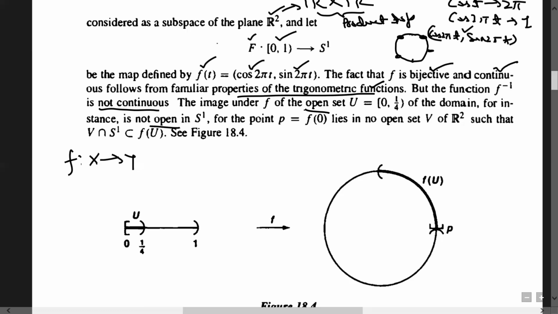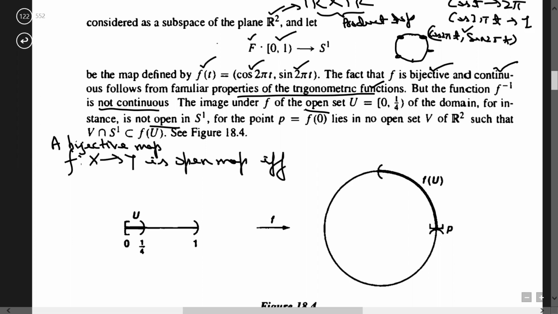Look here. Why? Because if f from X to Y is a bijective map, then f is an open map if and only if its inverse is continuous. So we have to use this result. Bijective is already there. If it is an open map, then f inverse will be continuous. We need to prove that f inverse is not continuous, so we need to show that f is not an open map.